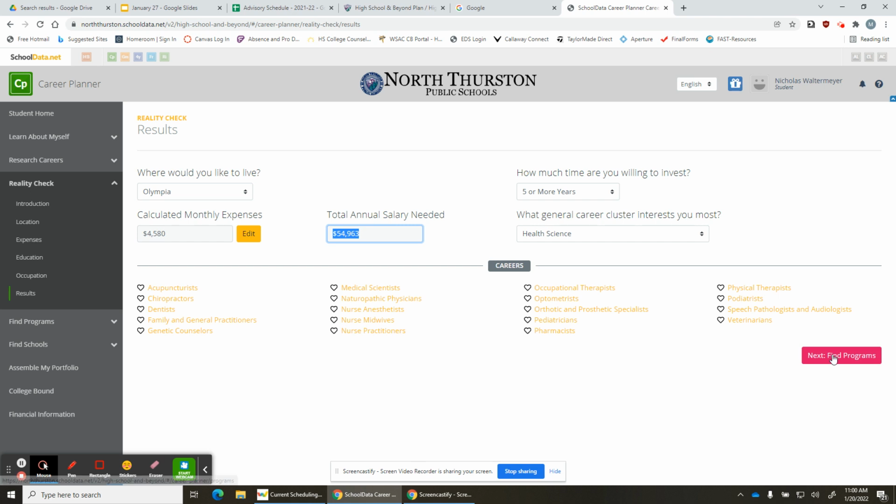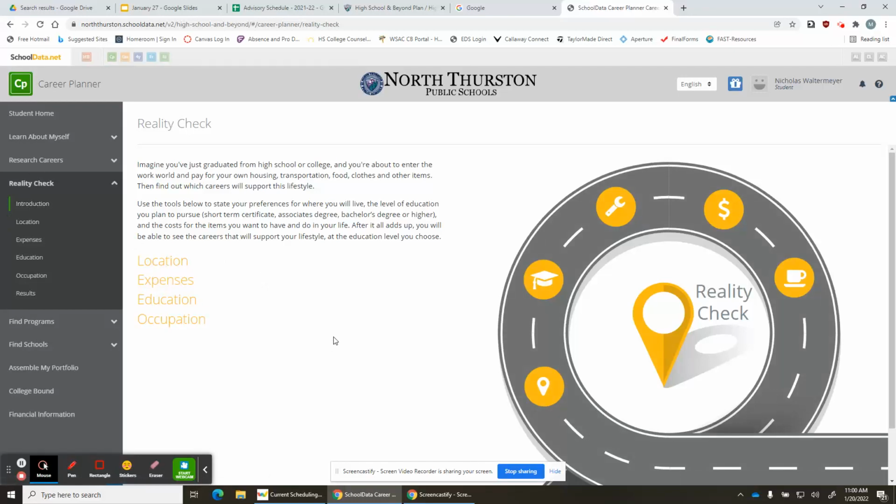And then you can go further, find programs. Again, if we click the little heart here on each of these, it puts into our portfolio. So in our conference, we can discuss these careers and let our parents know that these careers will be able to pay the bills. Something that parents probably would like to find out if it will do that or not. So that is our activity for today. It's called Reality Check. Advisors, you could pause the video and make sure that your advisees are getting into this module here and help them through.